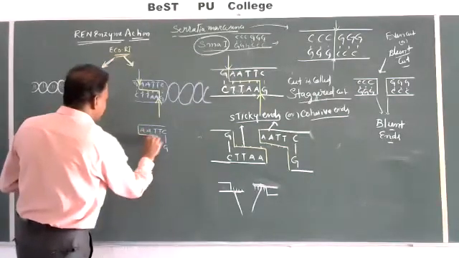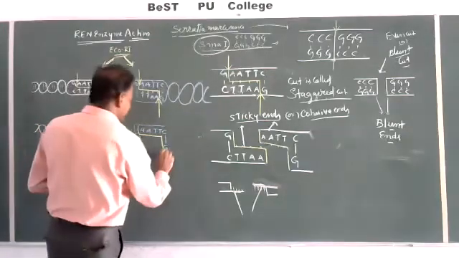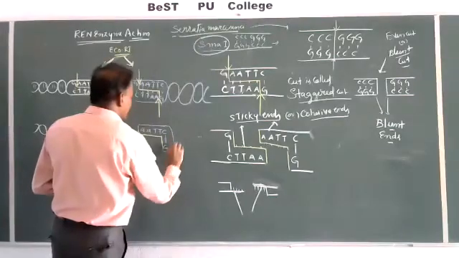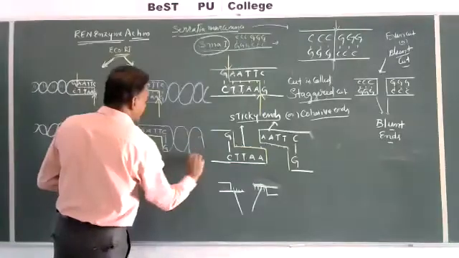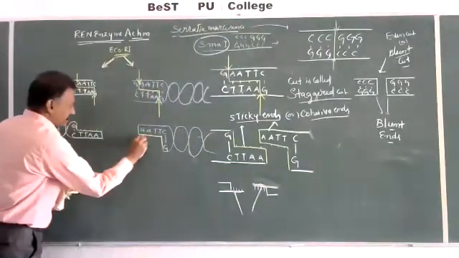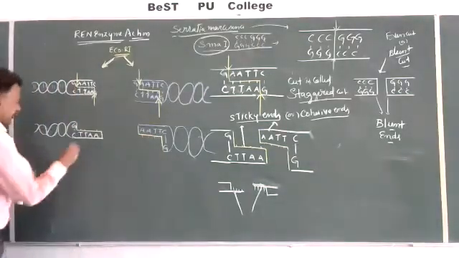Here it is like this. So it has free ends.